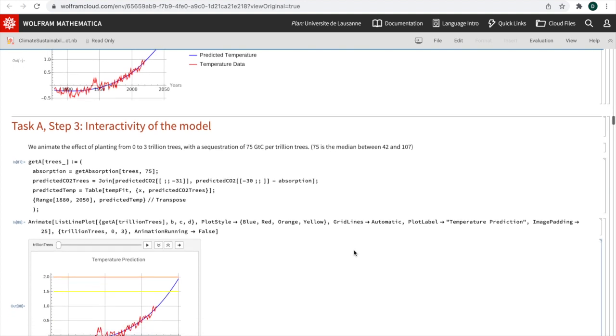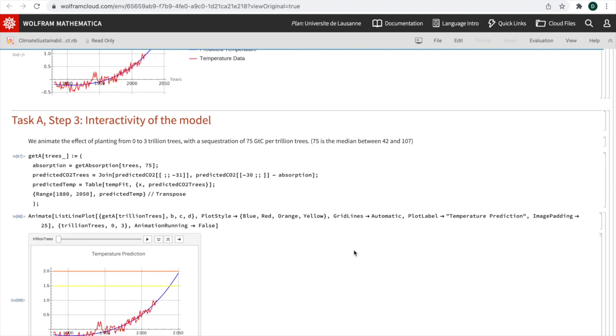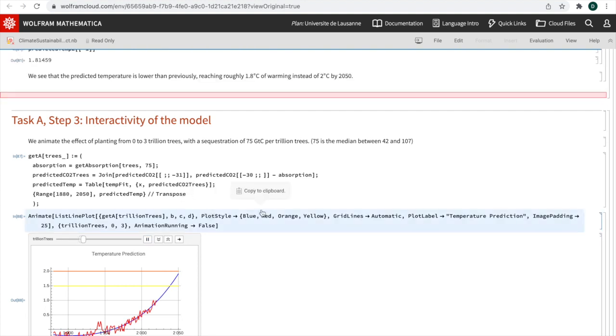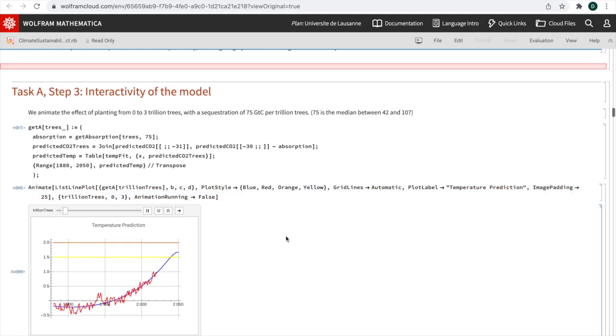Finally, we wanted to show how the temperature of the planet would change as we plant from 0 to 3 trillion trees. For this, we consider a sequestration rate of 75 gigatons of carbon per trillion trees, which is the median of the lower level, which is 42, and 107, which is the higher level of predicted gigatons of carbon per trillion trees. And we can see that the predicted temperature is getting lower as the number of trees rises.